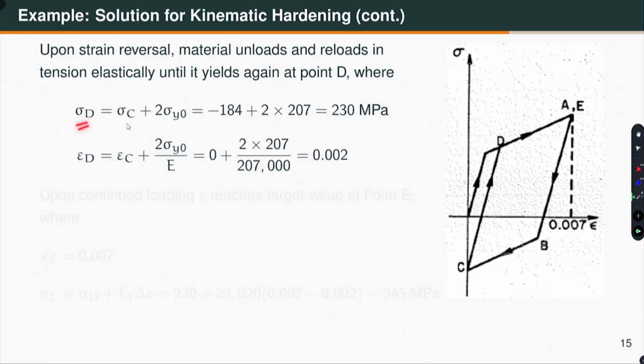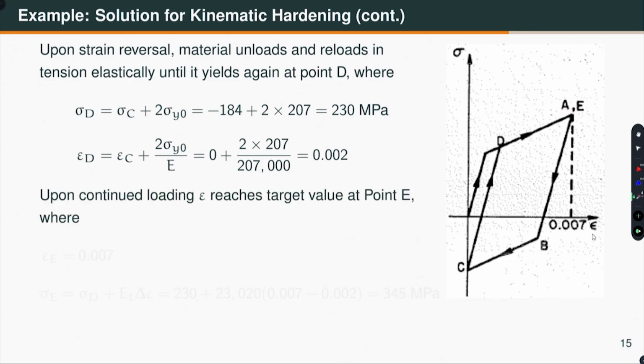So, sigma D is equal to sigma C plus 2 times sigma y0, that is 230 MPa, and epsilon D is again epsilon C plus 2 sigma y0 by E, which is 0.002, right, and we have to go to the target point E, which has a strain of 0.007.